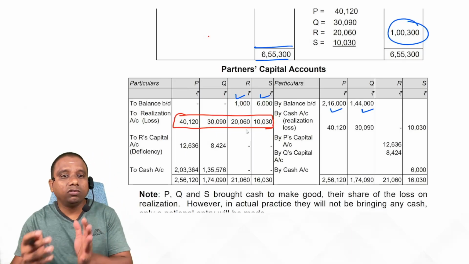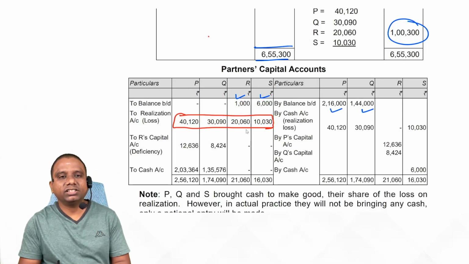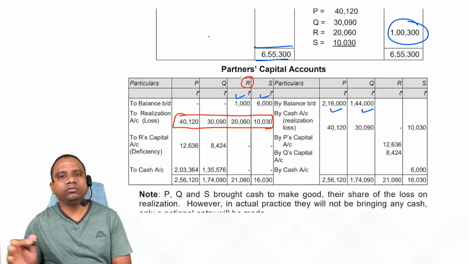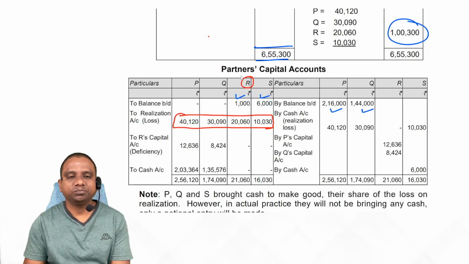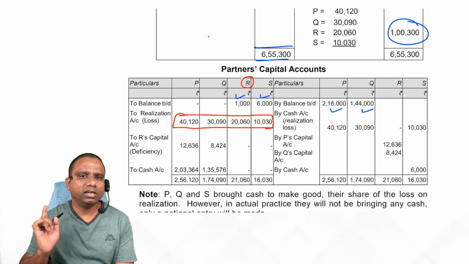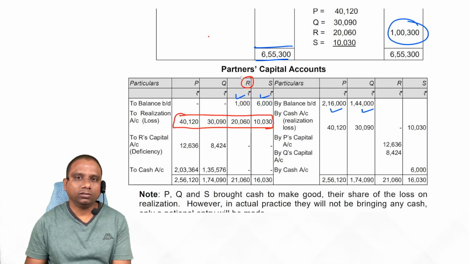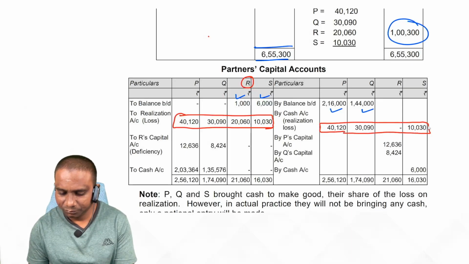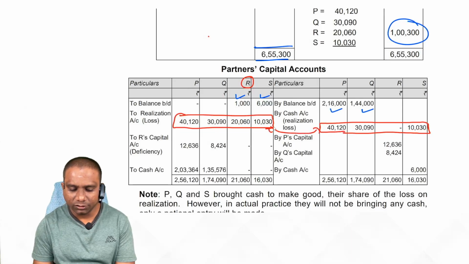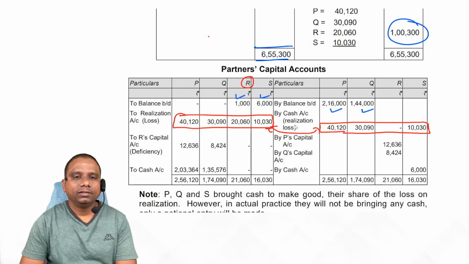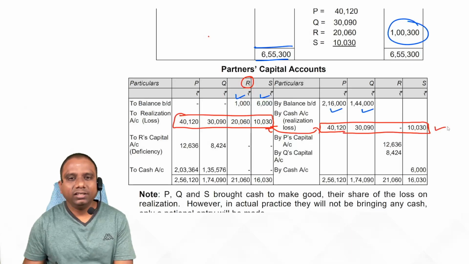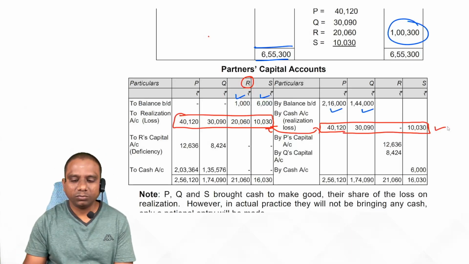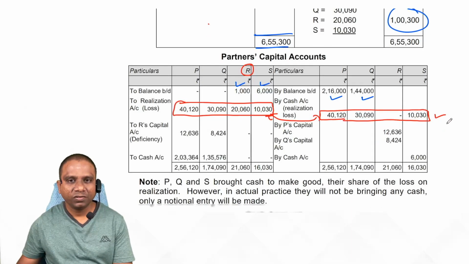Now all the solvent partners should bring this realization loss in cash. R became insolvent, so the remaining people will bring this realization loss in cash. For that, what is the entry we record? Cash or bank account debit to partners capital account. Here partners capital account credit. So here some students get confused. This cash they bring because of following the Garner versus Murray rule. But in actual practice they will not bring it; only for the record we are showing it. Cash account debit.